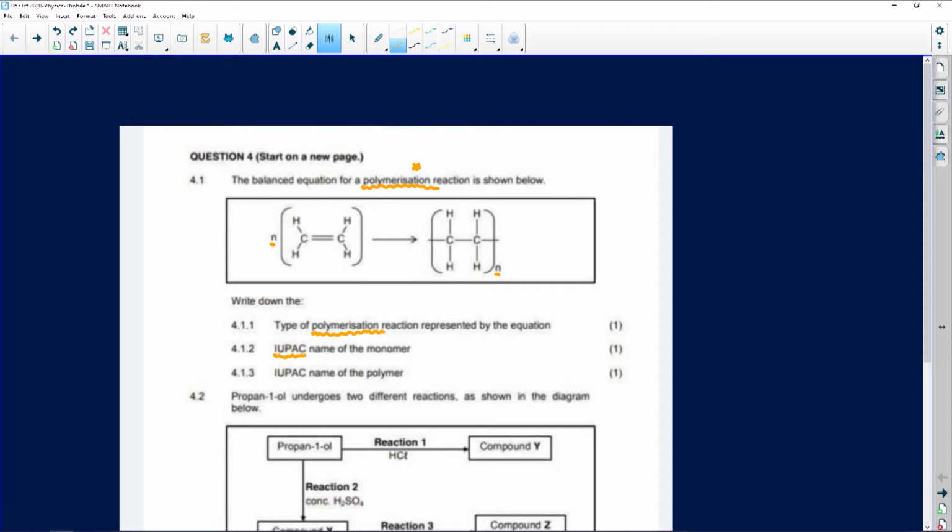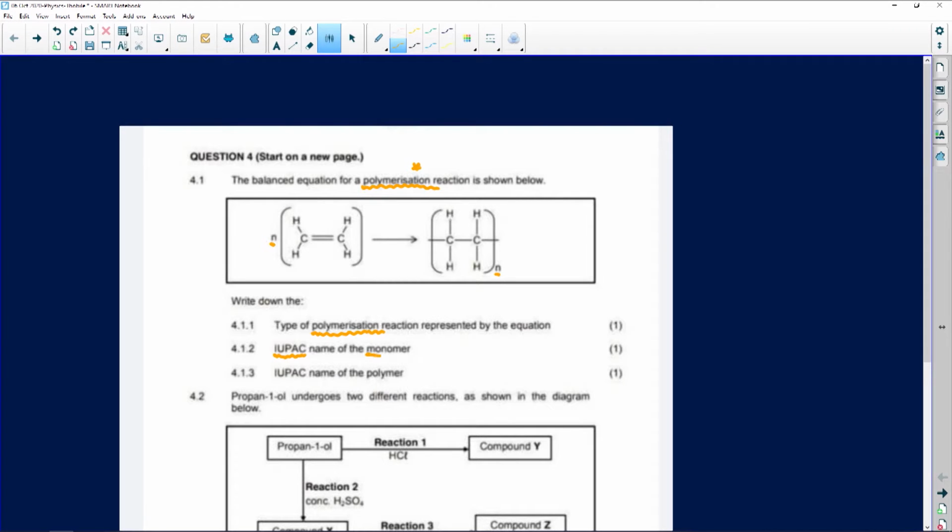For your information, guys, I would also know what IUPAC actually stands for. In some question papers, they actually ask you what the acronym IUPAC stands for, or they might give you the whole word and tell you, how do we abbreviate this word? So you must know either or. The IUPAC is the naming system that we use in organic chemistry. So in this case, they want to know, name the IUPAC of the monomer.